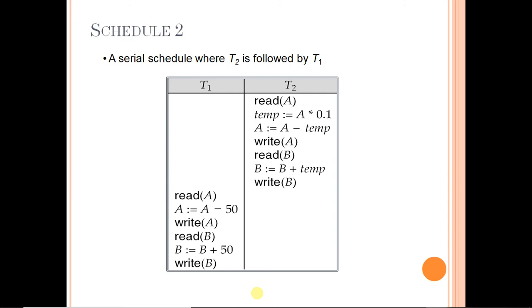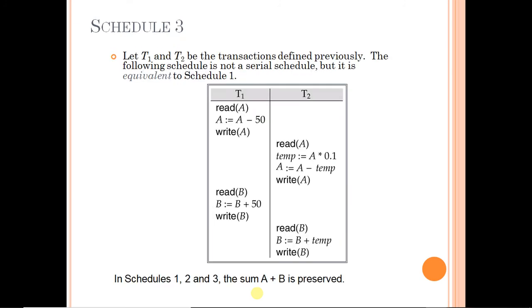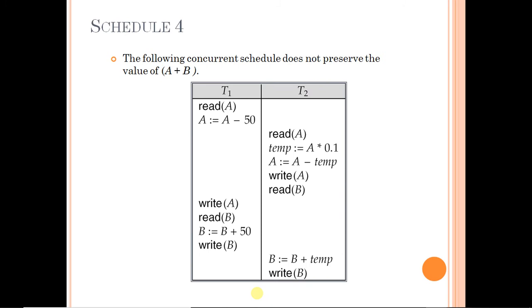But however, if you try to execute it like this, okay, like this, you will see that your answer will come wrong. There will be either a loss of 100 or a gain of 100.